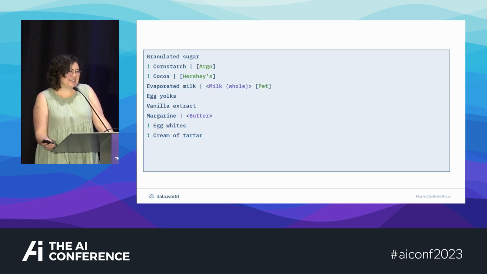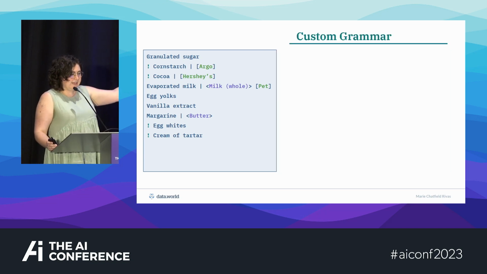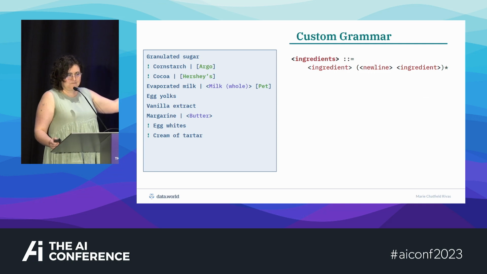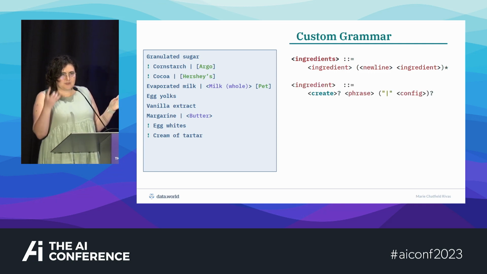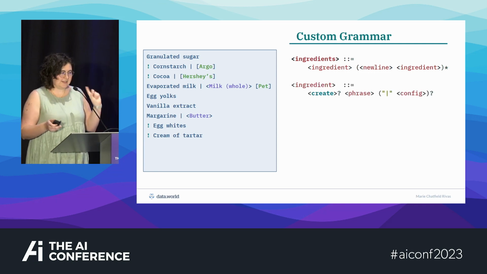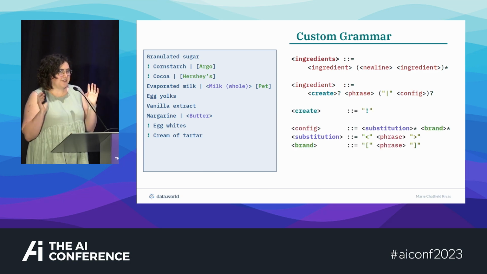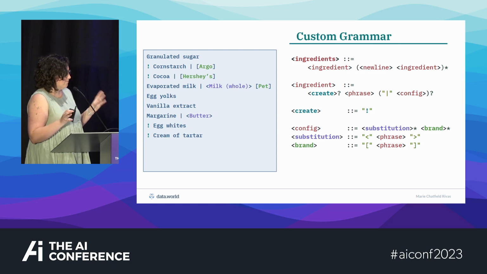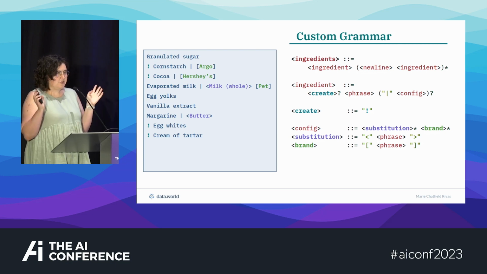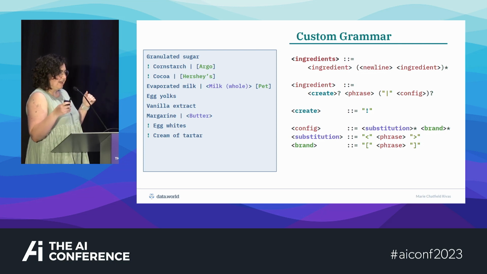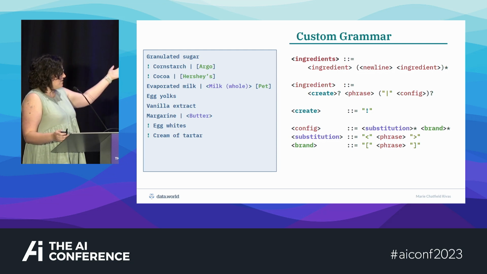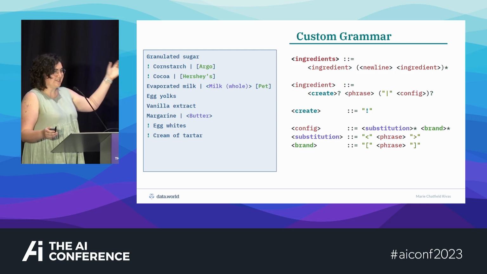But in my case, I just wanted my own grammar because I love them. So I just said, hey, every ingredient is going to be on a new line. And the name comes first, unless you think it's a new thing. In that case, put a little exclamation mark. And then if there's any other config you want to tell me, do a pipe, and then put substitutions in angle brackets and brands in square brackets. So now this is a lot of meaning, and very little text.